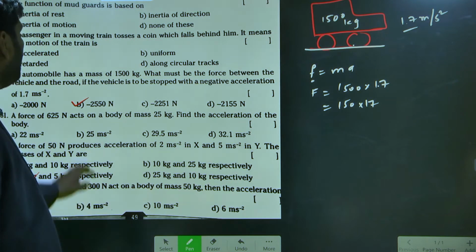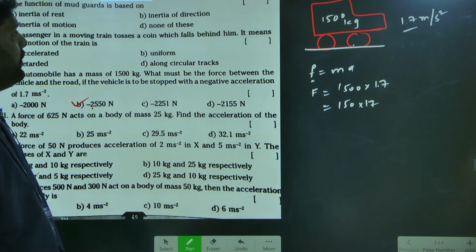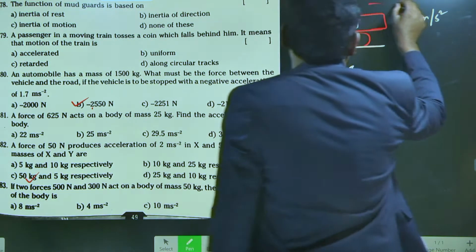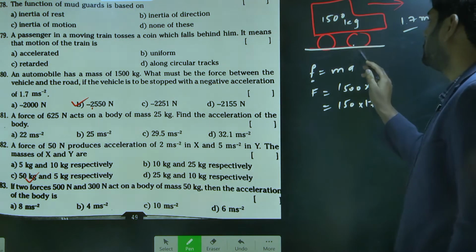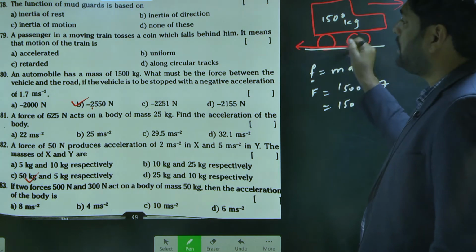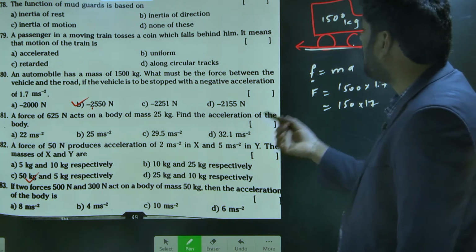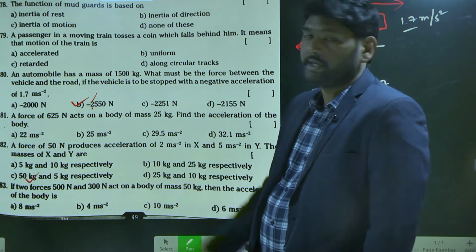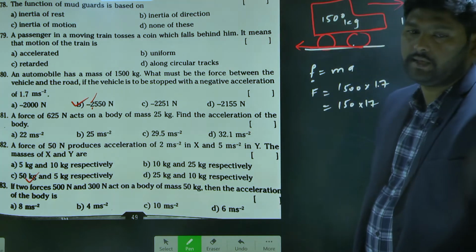But here, why did they give a negative sign? Because as it is moving in this direction, to stop it the force must act in the opposite direction. To represent the opposite, they mention a negative sign. Understand?